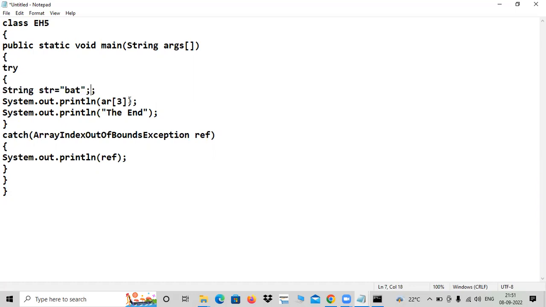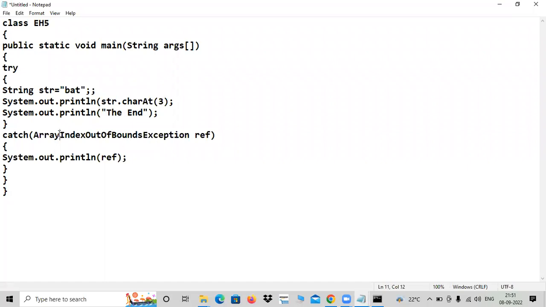Right. Now some of the methods in strings. Str dot charAt, the character present at the 0 position. What is there? charAt 0. If I give 0, what is there? B, sir. If I give 1, A is there. If I give 2, C is there. If I give 3 or 4, C is enough. It will do damage.